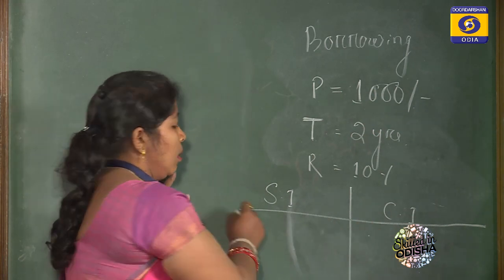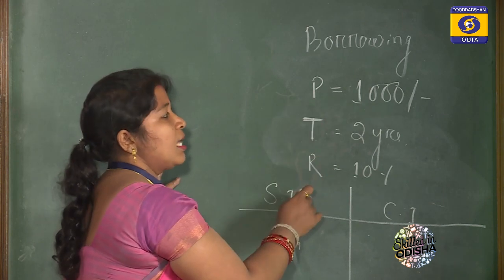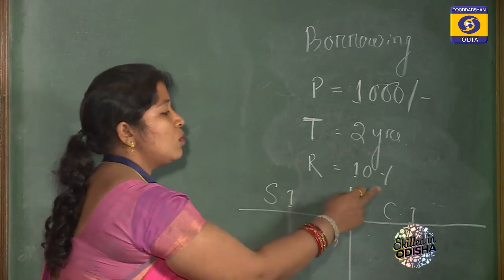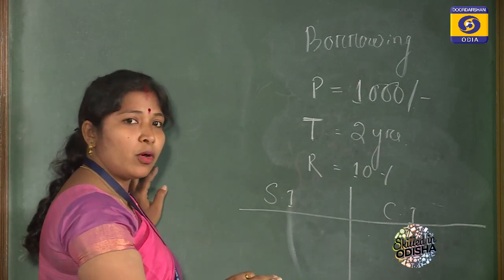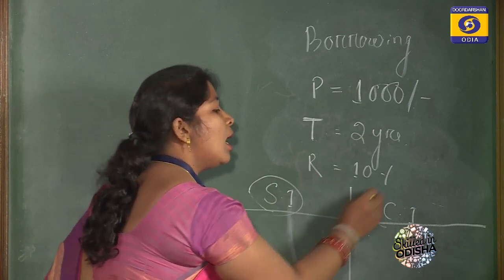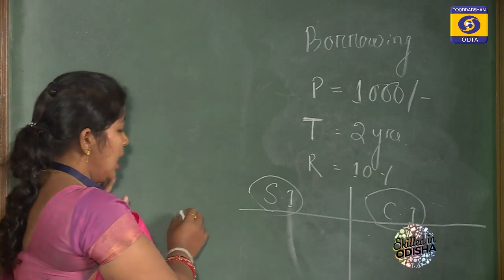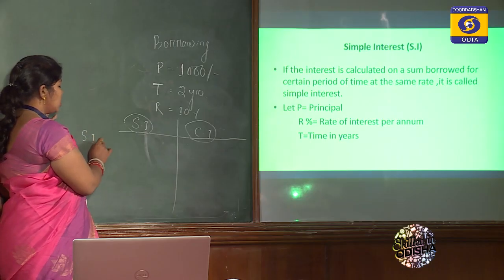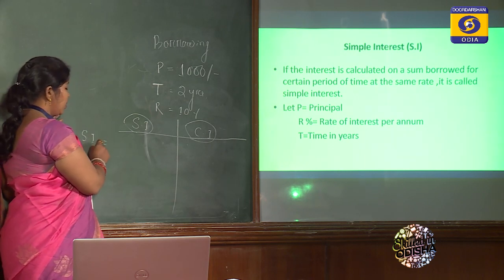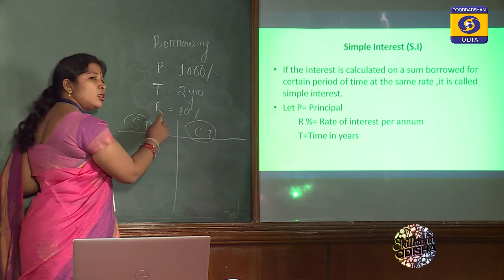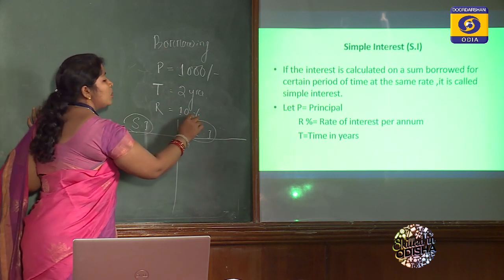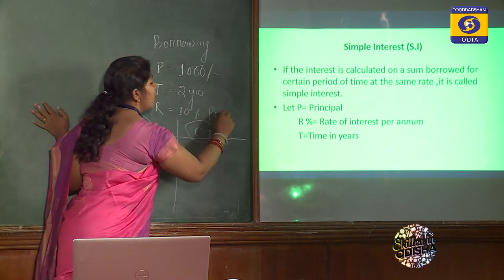For example, we have taken this as an example where P is equal to 1000 rupees, T is equal to 2 years, and R is equal to 10%. Without using the formula, first of all see the concept, how we can calculate simple interest and how we calculate compound interest. Let us calculate the simple interest for the first year, SI subscript 1. For the first year, the rate R is 10%, which is 10% per annum. Always this will be per annum.